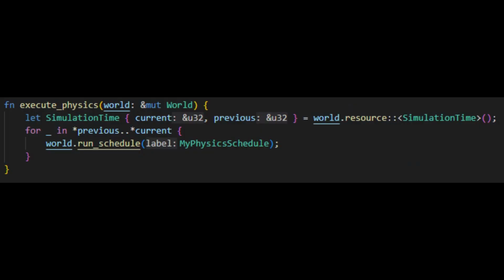The execute physics system that I showed just a moment ago is actually a special type of system called an exclusive system. It's named that because it requires an exclusive reference to the world object, which means that Bevy no longer can parallelize this system with other systems, because we have exclusive access to the whole world. We can't safely share references to data inside the world without betraying mutability rules. So these have some interesting properties, but it's a requirement to run our schedule.